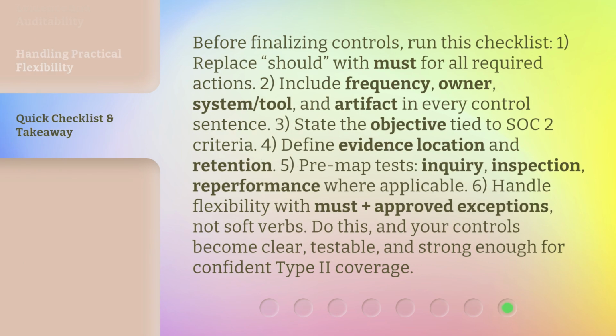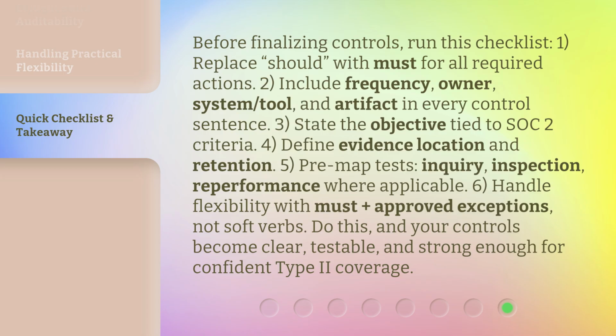Before finalizing controls, run this checklist. 1. Replace should with must for all required actions. 2. Include frequency, owner, system or tool, and artifact in every control sentence. 3. State the objective tied to SOC 2 criteria.